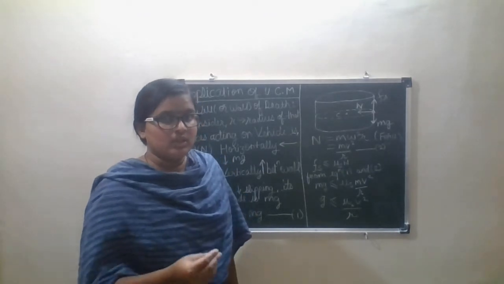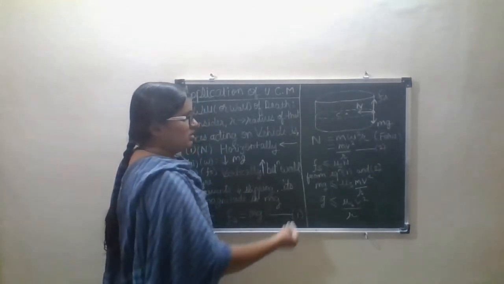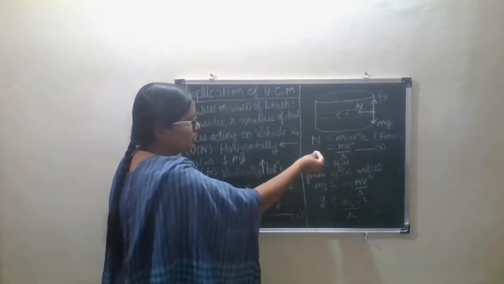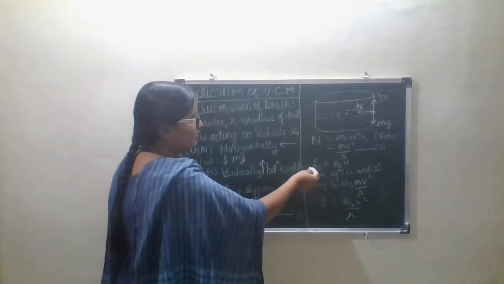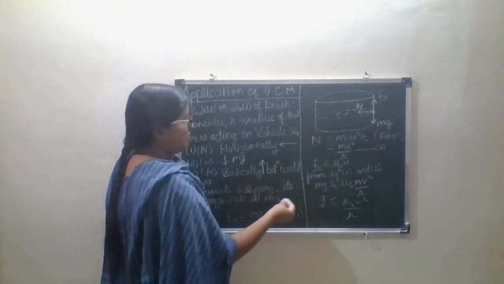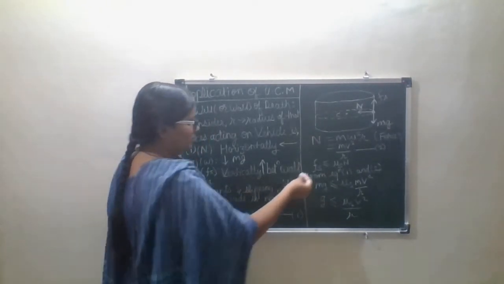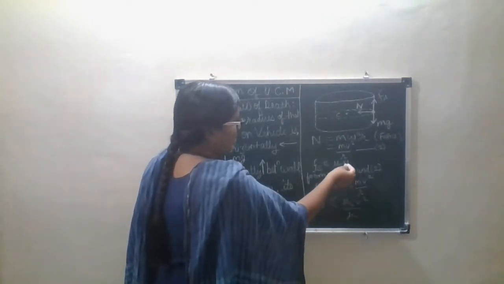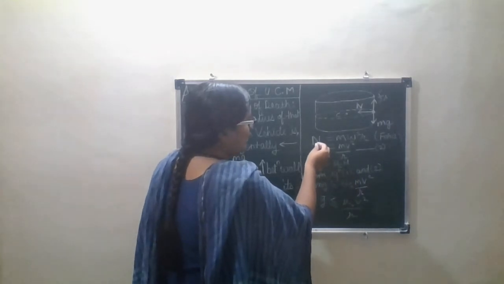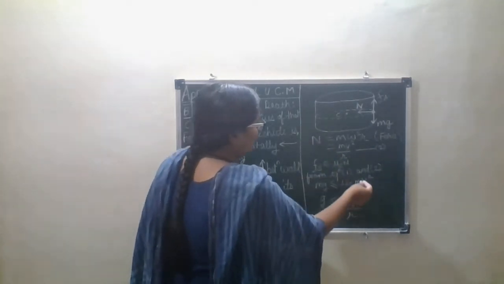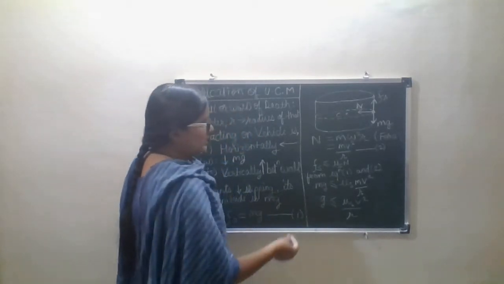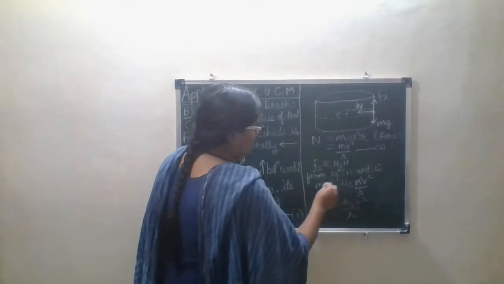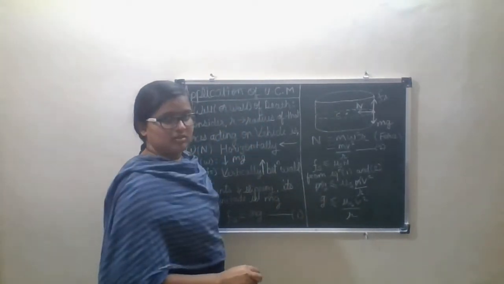Now what we have here, from equation 1 and 2, this is equation 1 and this is equation 2, the value of Fs is mg. So we're substituting the value of mg here, mu s as it is, substituting the value of N. What is the value of N here? Mv square upon r. Then this m and this m get cancelled.